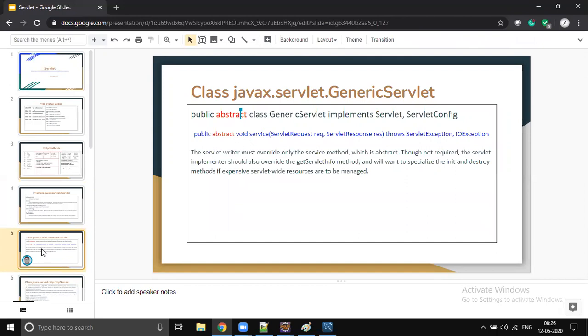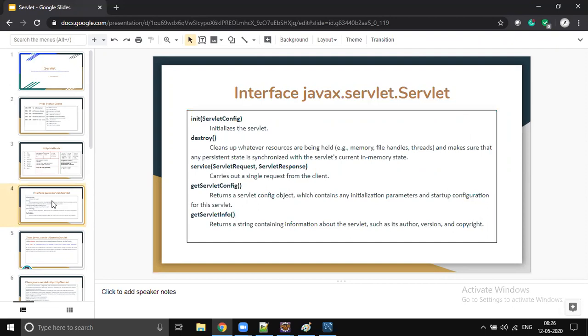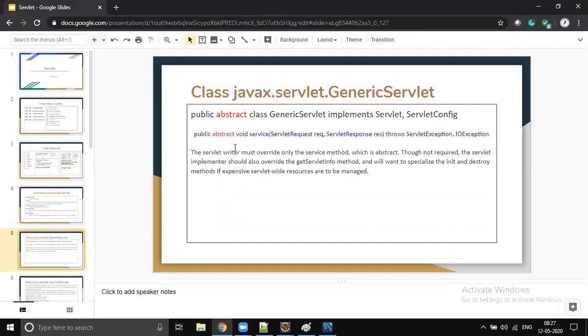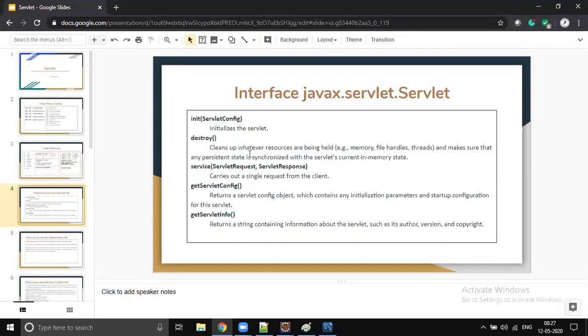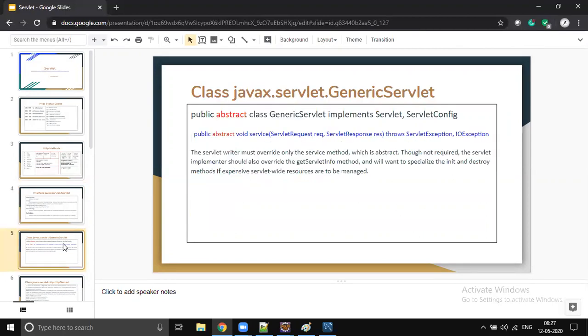The generic servlet class provided implementation for all the abstract methods: init, destroy, get servlet config, get servlet info. They left the service method abstract, as it is, but for the remaining methods they provided dummy implementation. So instead of implementing the servlet API, if you just extend the generic servlet, you don't need to focus on the remaining four methods. You focus only on your business logic.